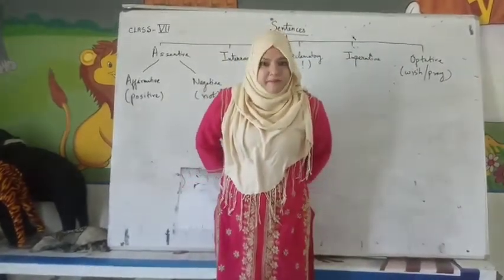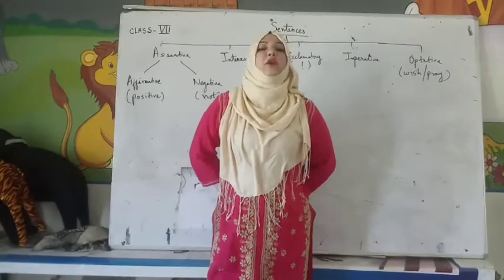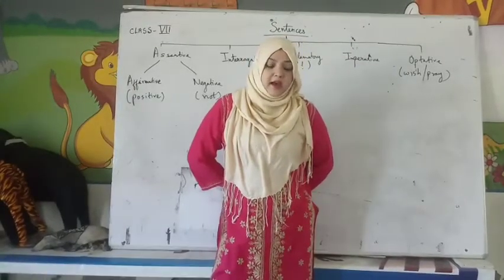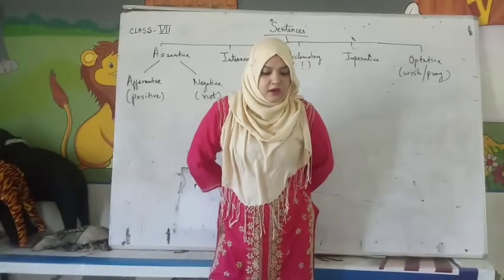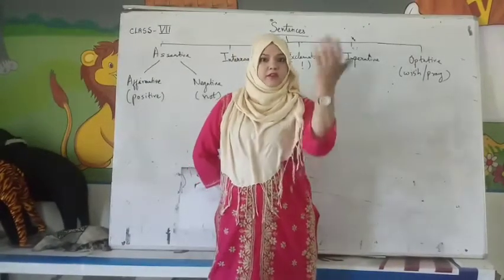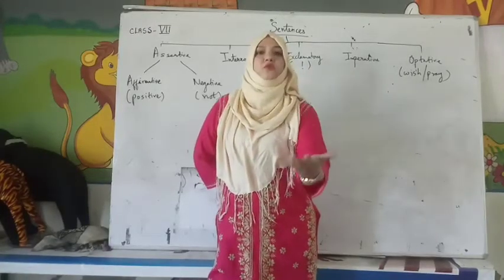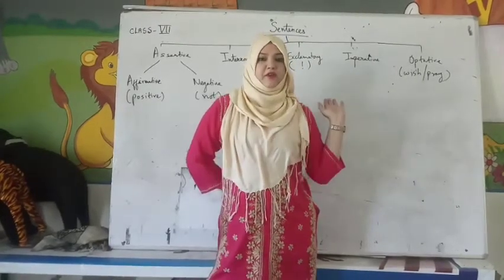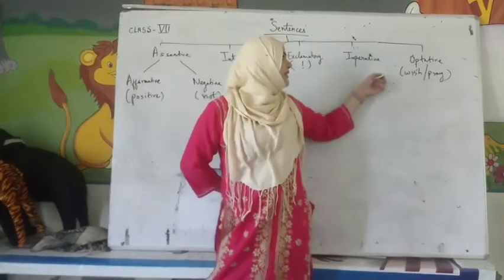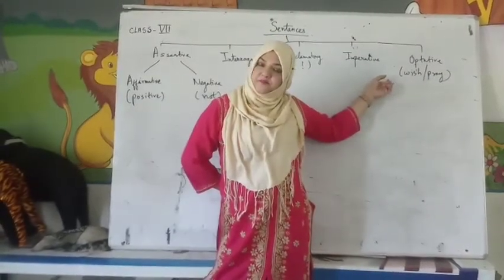"Good morning, ma'am." So good morning is a wish. Or if I say "May God bless you," someone is blessing you, and they are praying for you. So that is optative. Did you all understand?